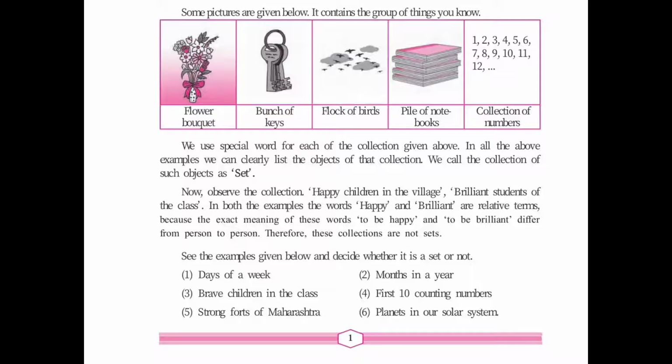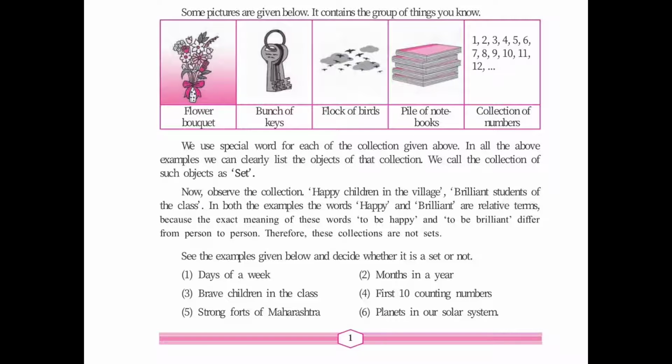First 10 counting numbers. Answer will remain same for everyone. 1, 2, 3, 4, 5, 6, so on 10. So this is an example of set. Strong forts of Maharashtra. How are we going to measure the strength of the fort? Maybe for someone it will be different.